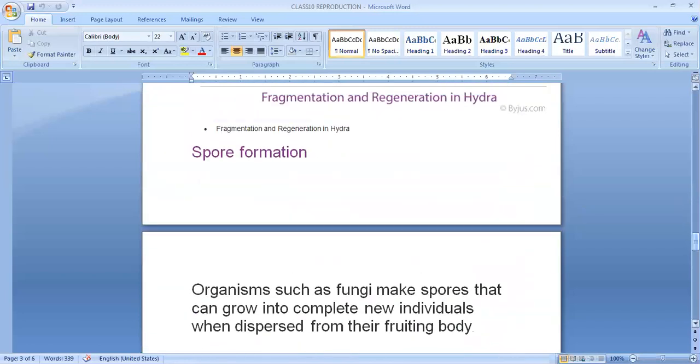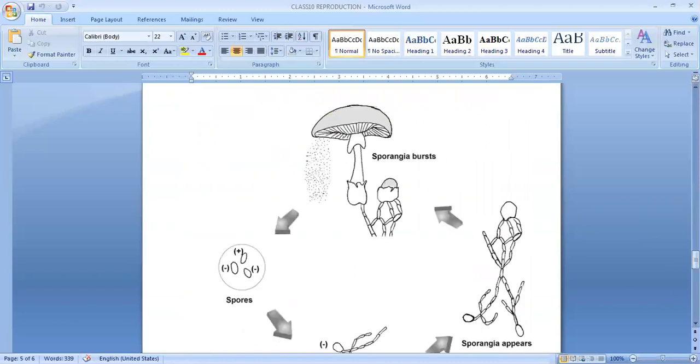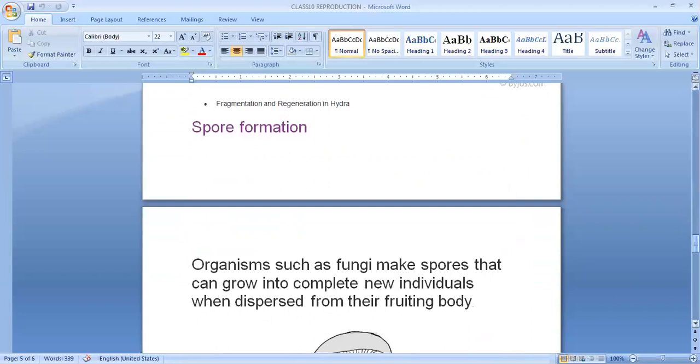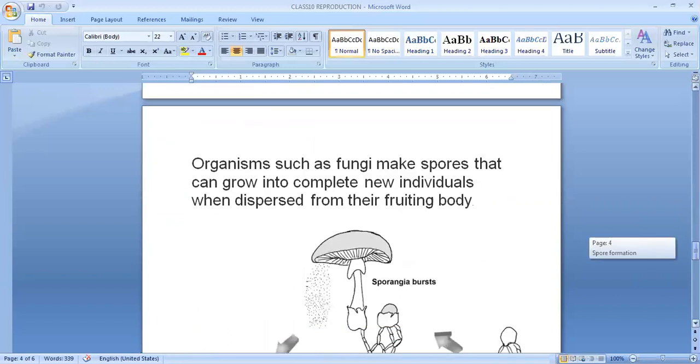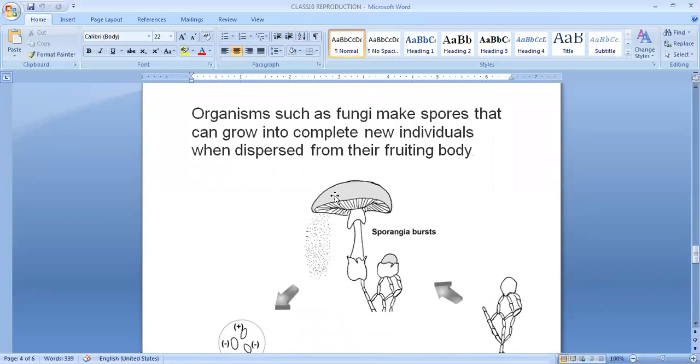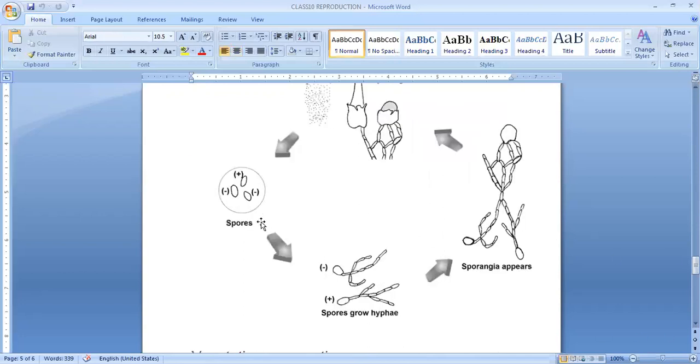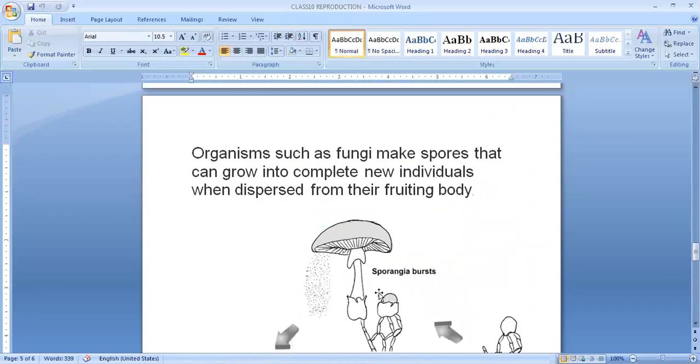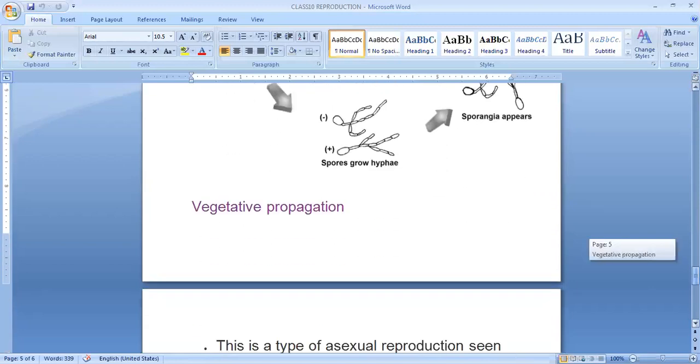Next is spore formation. Spore formation can be easily seen in fungi. You can see this is the spore formation in mushroom. It can also be seen in yeast. Organisms such as fungi make spores that grow into a complete new individual when dispersed from their fruiting bodies. So small, minute, tiny spores are formed when the sporangium bursts out. These spores disperse into the air, and from these spores, a new body, a new individual is formed, and this process is called spore formation. So it is also one of the methods of asexual reproduction.